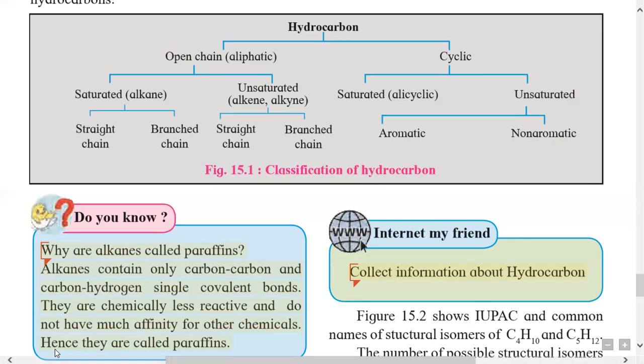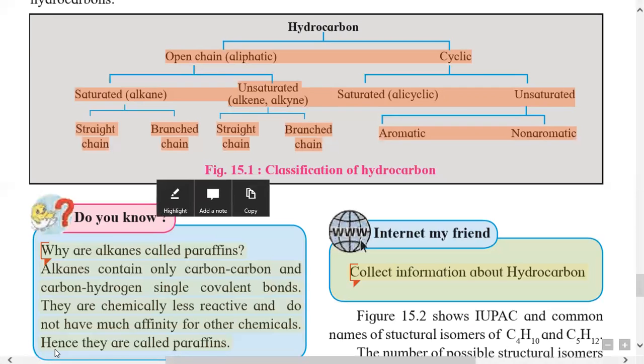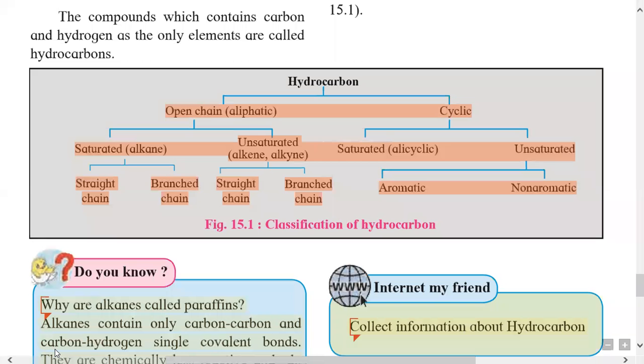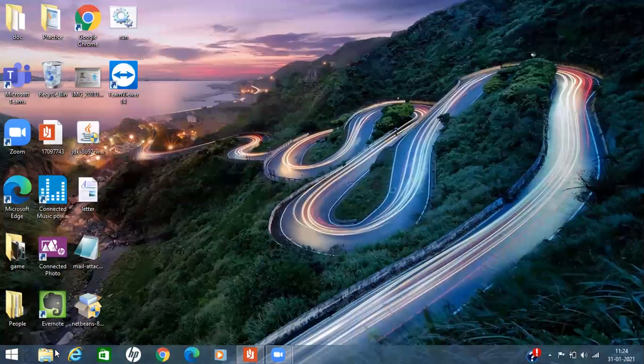So in short, hydrocarbons are of two types, that is open chain and closed chain, that is cyclic. They are further classified into saturated and unsaturated. The open chain are straight and branched chain, and closed chain are aromatic and non-aromatic. So that is about the definition and classification of hydrocarbons.